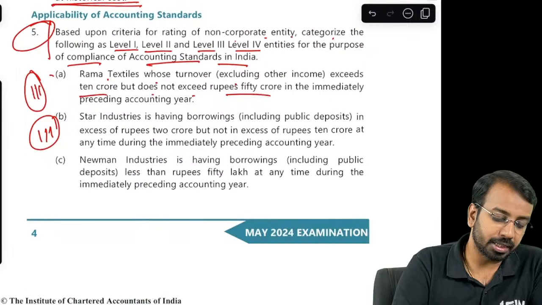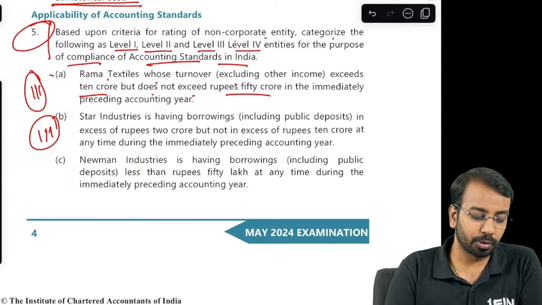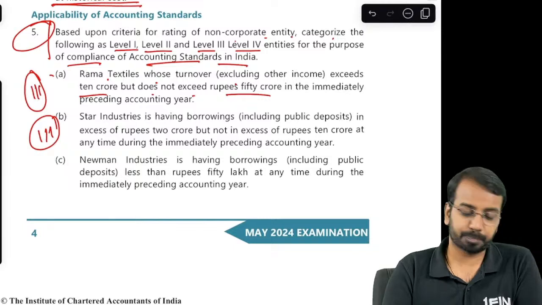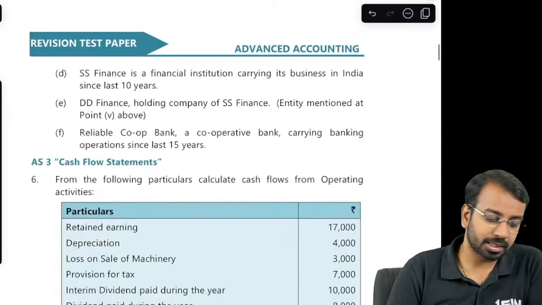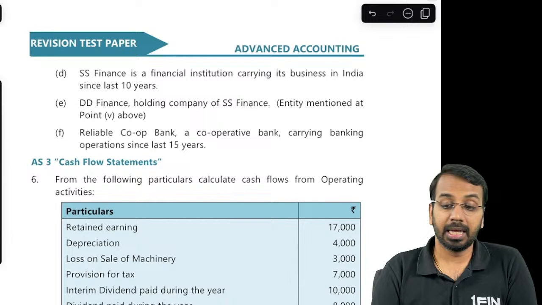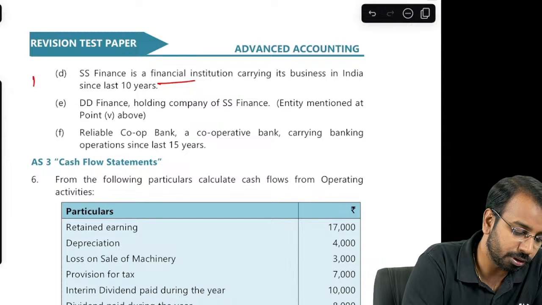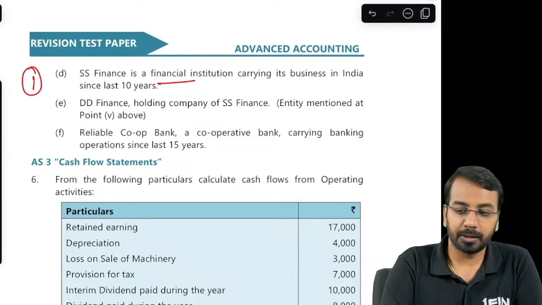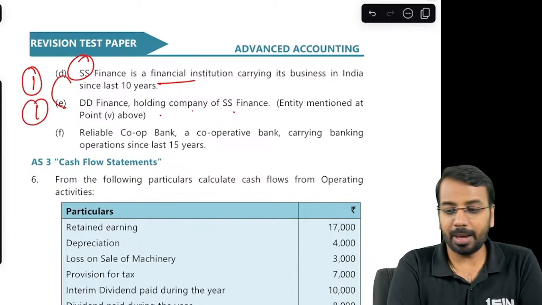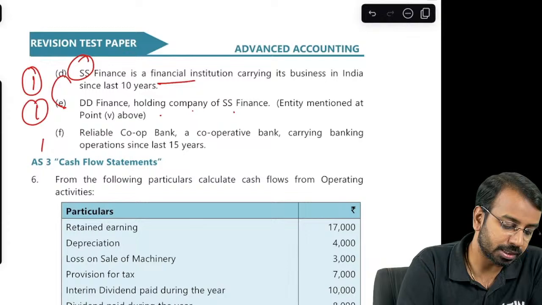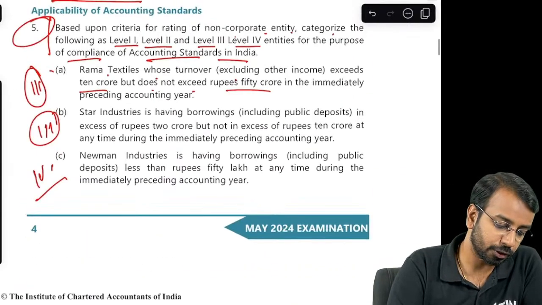Newman Industries is having less than 50 borrowings including deposits less than 50 lakhs. This is level 4. SS Finance is a financial institution carrying its business in India since last year. So because it's a financial institution, it's a level 1 entity. DD Finance, holding company of SS, because it's a holding company, level 1. Reliable Cooperative Bank, carrying on banking business, again level 1 entity. Okay. So again, straightforward application.